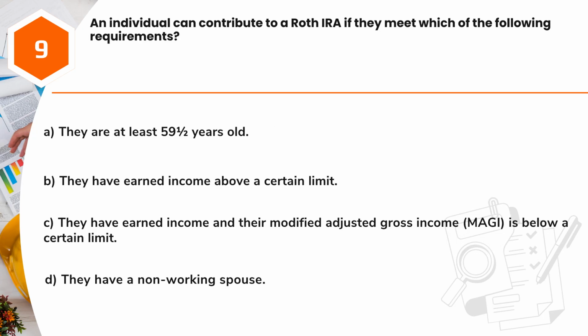Question 9. An individual can contribute to a Roth IRA if they meet which of the following requirements? A. They are at least 59.5 years old. B. They have earned income above a certain limit. C. They have earned income and their modified adjusted gross income, MAGI, is below a certain limit. D. They have a non-working spouse.